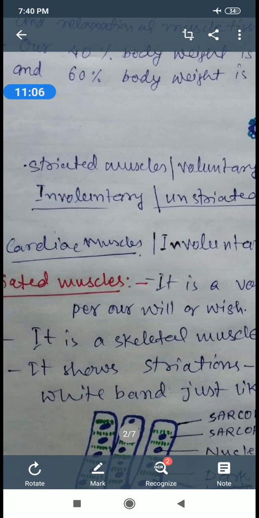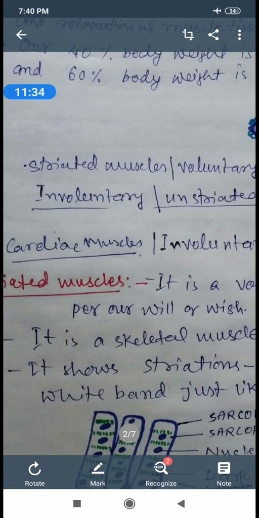Striated muscle is a skeletal muscle as it is attached to bones. Striated muscle shows striation, alternate dark and light bands, just like the bands in a zebra.